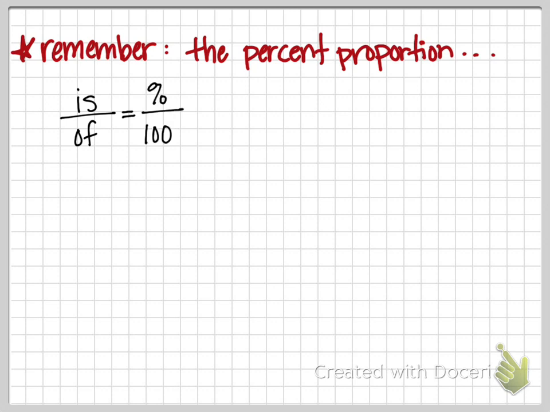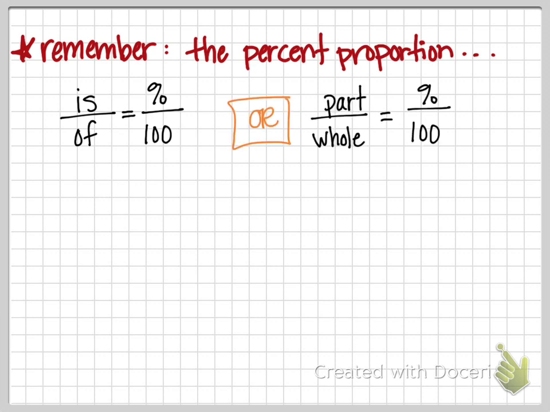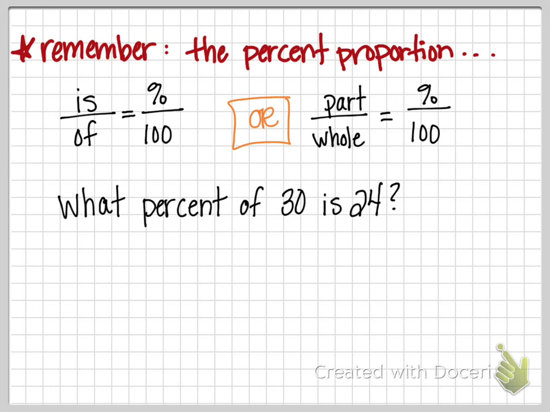Remember, is over of equals percent over 100. So the word that comes before is goes on the top of your fraction. The word that comes after of goes on the bottom of your fraction. The percent goes on the top as a whole number. So 20%, you would just put 20 over 100. Or part over whole. So the part over the whole equals the percent over 100.